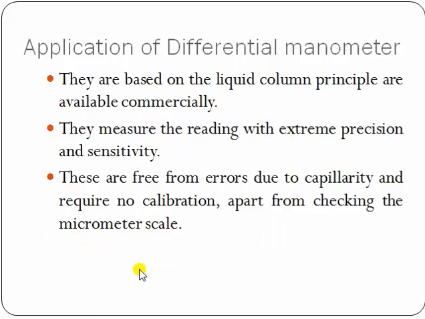Now the application of differential manometer: they are based on the liquid column principle and are available commercially. They measure the reading with extreme precision and sensitivity. These are free from errors due to capillary and require no calibration apart from checking the micrometer scale. So this is all about differential manometer.